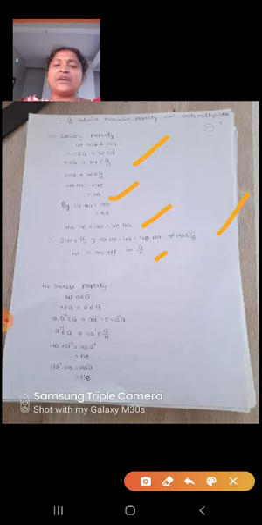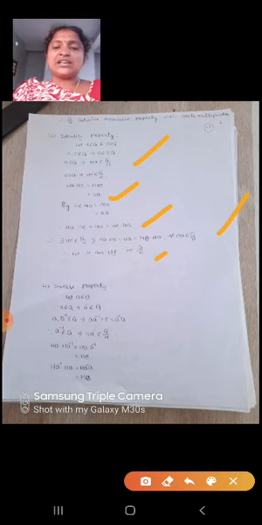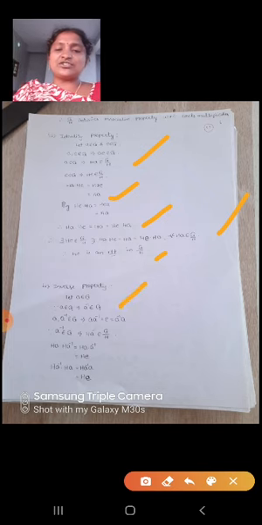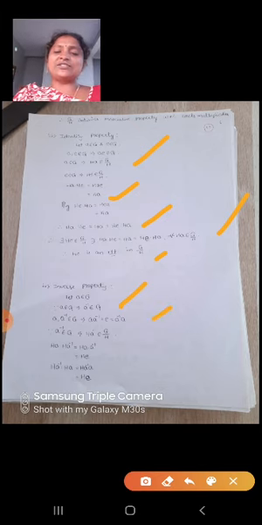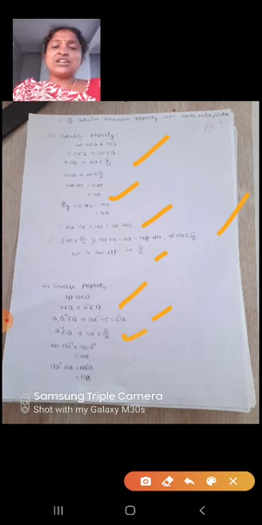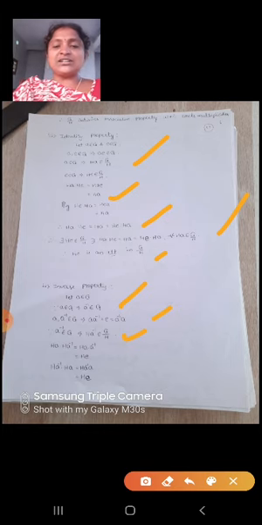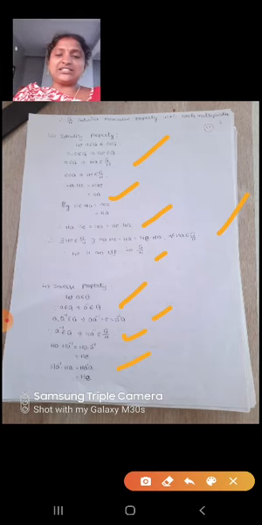Fourth, inverse property: let A belongs to G. Since A belongs to G, by inverse property A inverse belongs to G. So A, A inverse belongs to G implies A into A inverse equal to E equal to A inverse into A. So A inverse belongs to G implies HA inverse belongs to G by H. So HA into HA inverse equal to H into A inverse, that equal to HE. Similarly we can prove that HA inverse into HA equal to HE.